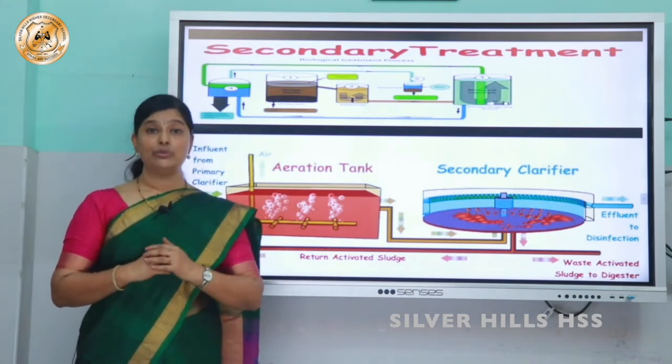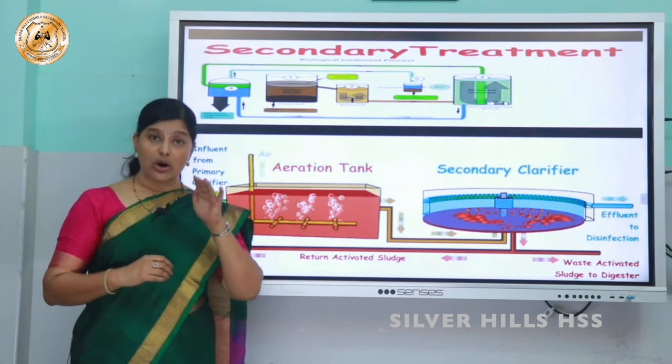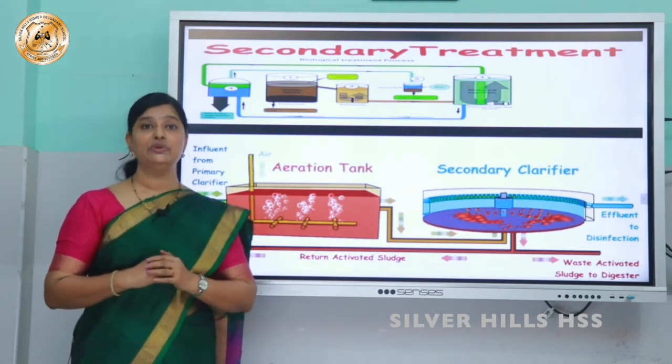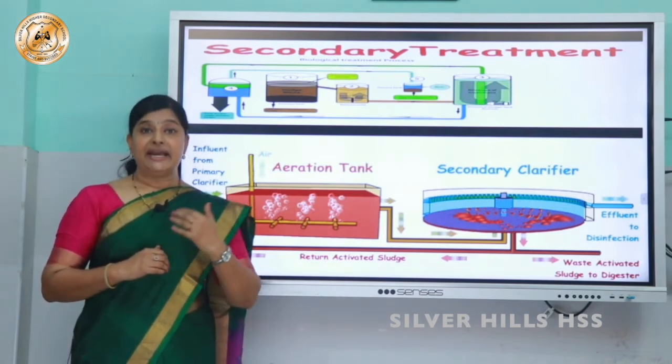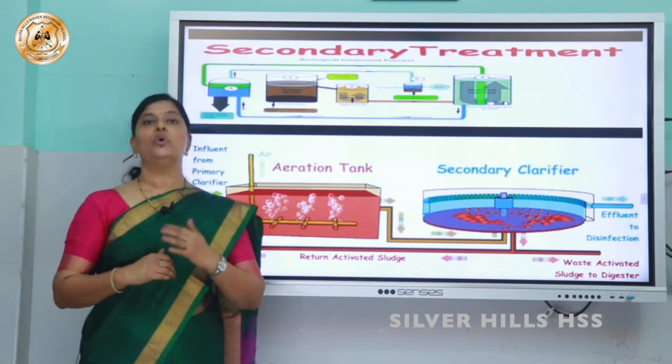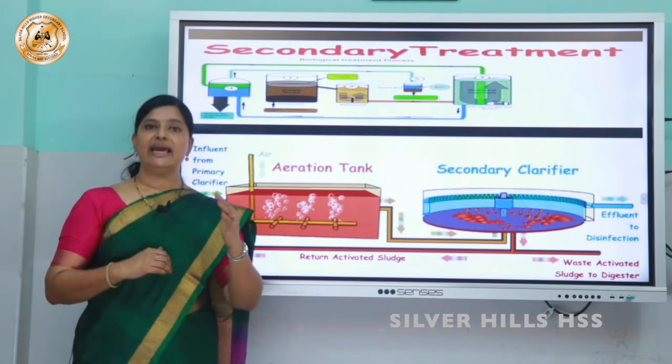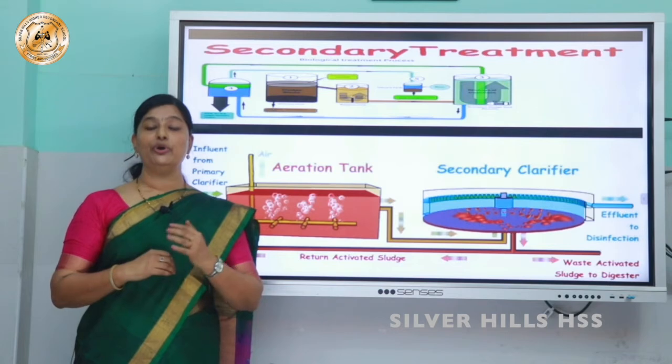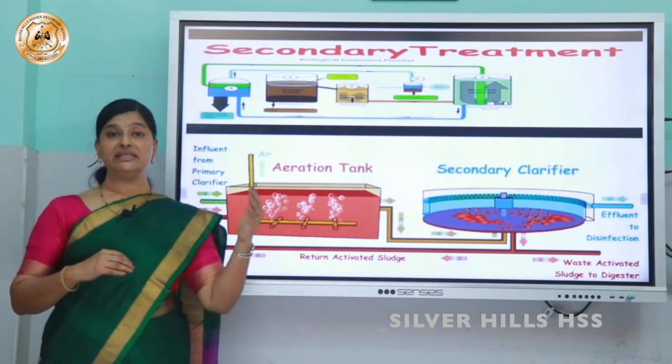So how will we come to know that the pollutants or the organic matter has been reduced? By checking the BOD. What is BOD? Biological oxygen demand. What do you mean by biological oxygen demand?